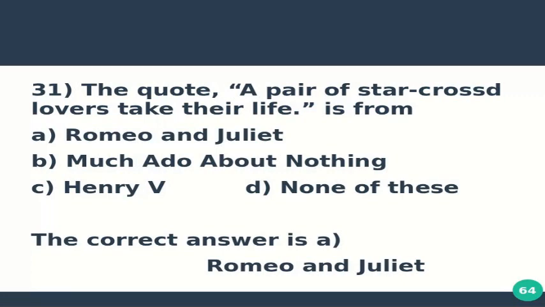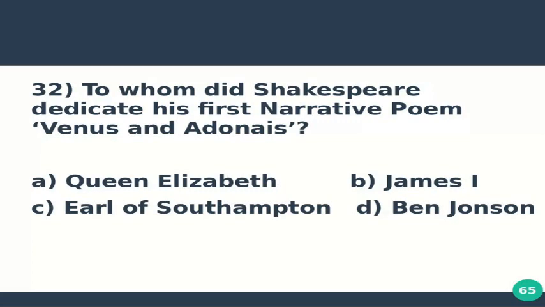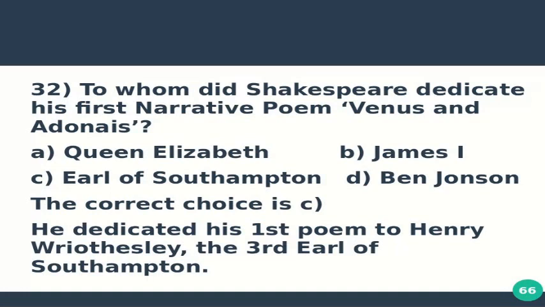Question number 32 is, to whom did Shakespeare dedicate his first narrative poem, Venus and Adonis? Option A, Queen Elizabeth. Option B, King James I. Option C, Earl of Southampton. And option D, Ben Jonson. The correct answer is C. He dedicated his first poem to Henry Wriothesley, the third Earl of Southampton.